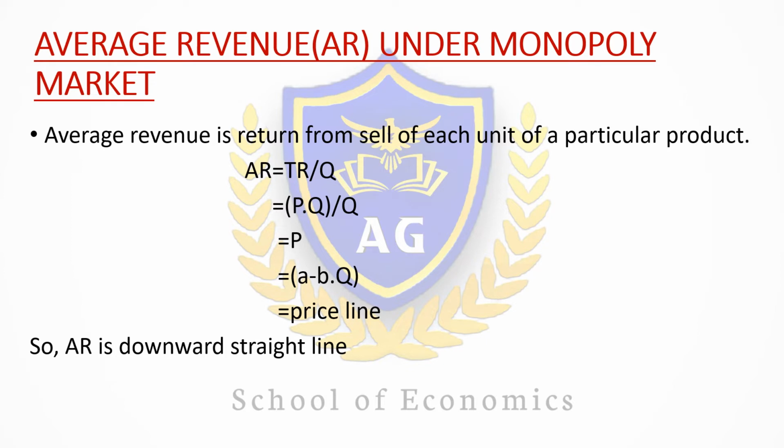So the AR curve is the price line or demand curve under the monopoly market. And as we know, monopolists follow a price discrimination policy. So as price increases, demand decreases and vice versa. So the AR curve is downward sloping here.